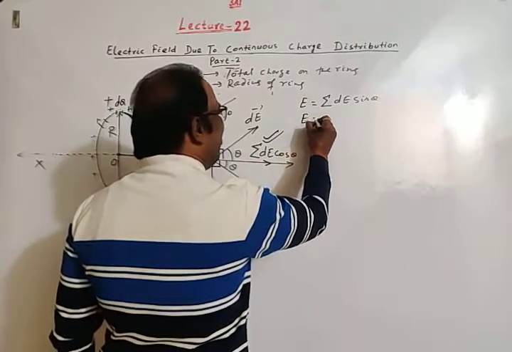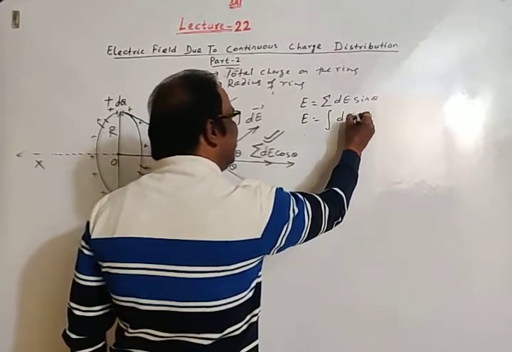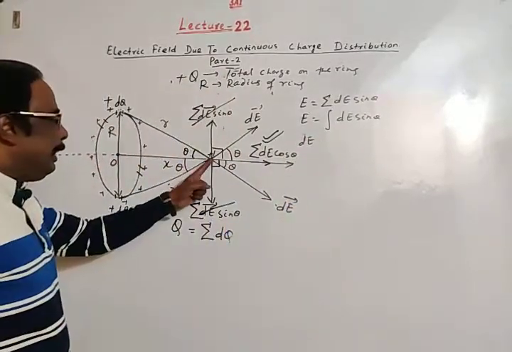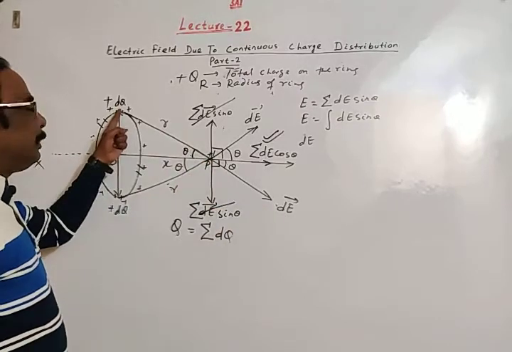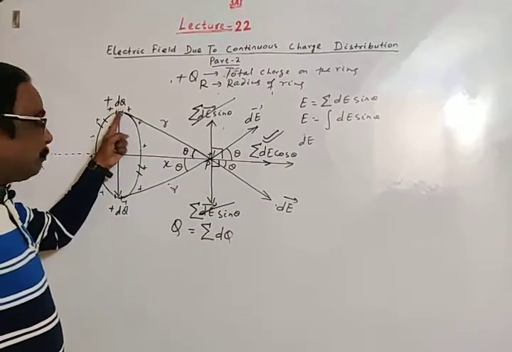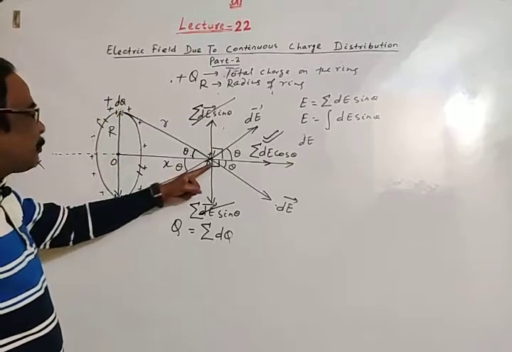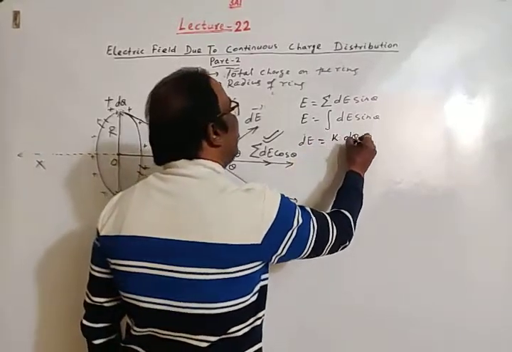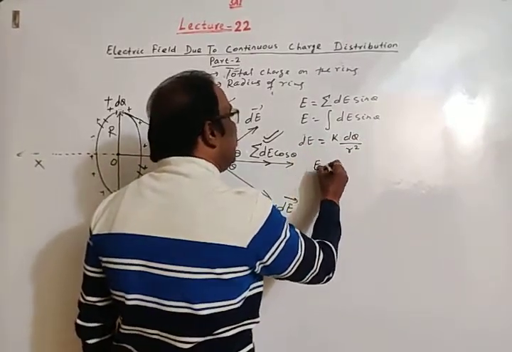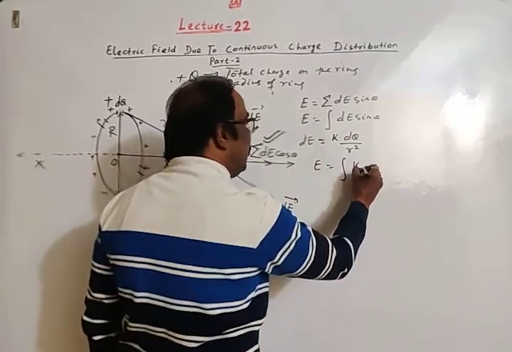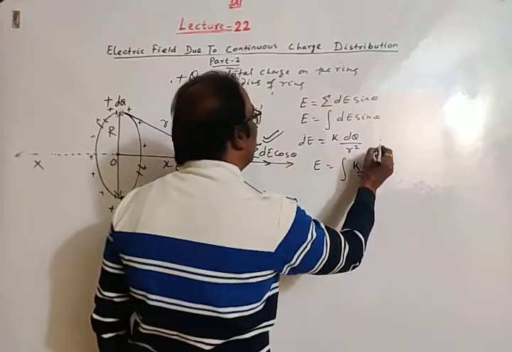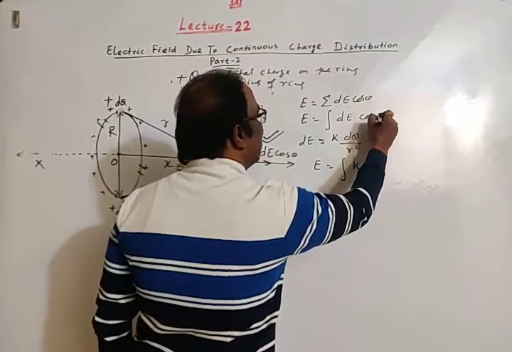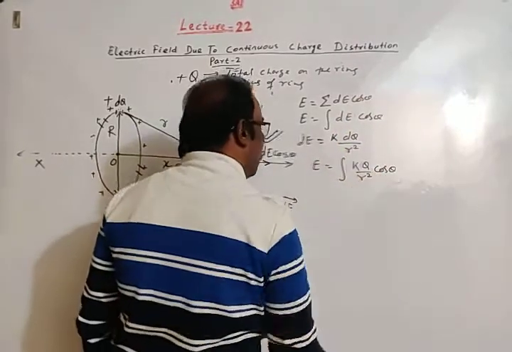So again we may write it as the integration of dE cos theta. Here dE, the electric field at this point due to charge dq, which may be treated as a point charge at distance r from point P, is k dq by r square. Then the resulting electric field is the integration of k dq by r square into cos theta, since the dE sin theta get cancelled.